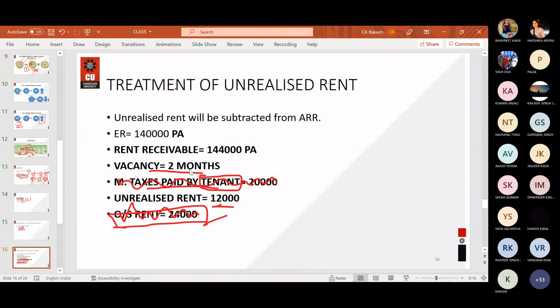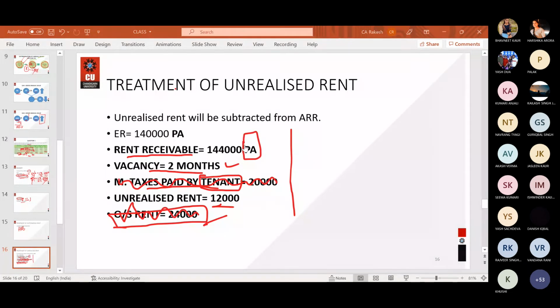So we have vacancy, we consider this vacancy and we have done a lot of sums. So whenever vacancy is there, the first thing which you need to do is to convert it into per month basis. But very important, listen to me carefully. Here, rent receivable is of per annum. Yes or no?